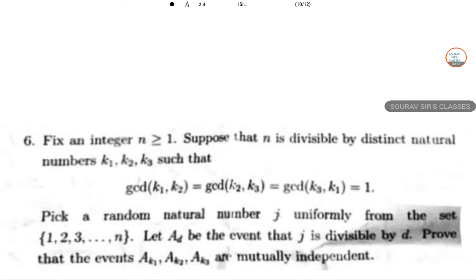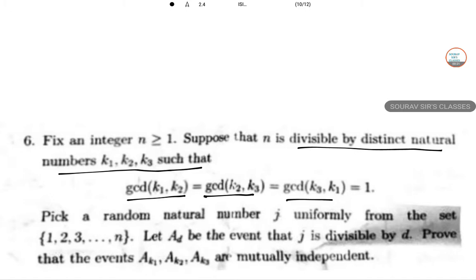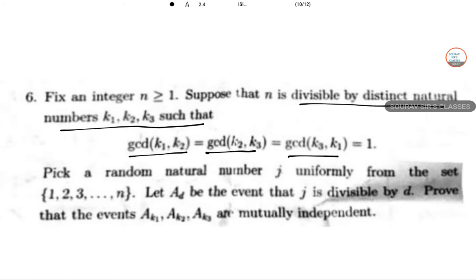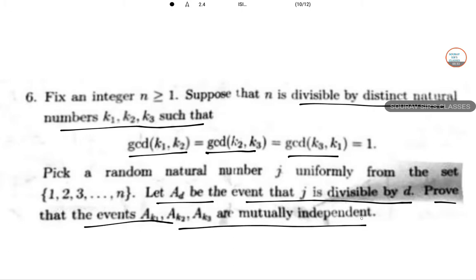So fix an integer n greater than or equal to 1. Suppose that n is divisible by distinct natural numbers k1, k2, k3 such that GCD of k1, k2 equals GCD of k2, k3 equals GCD of k3, k1 and equals 1. Pick a random natural number j uniformly from the set of values 1 to n. So let A_d be the event that j is divisible by d. Prove that the events are mutually independent.